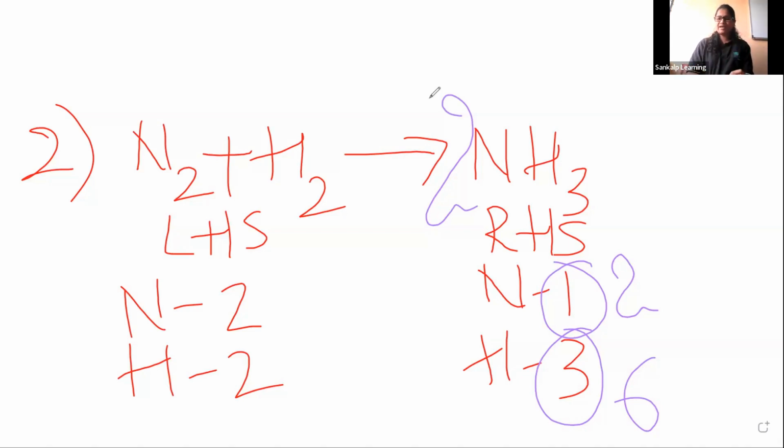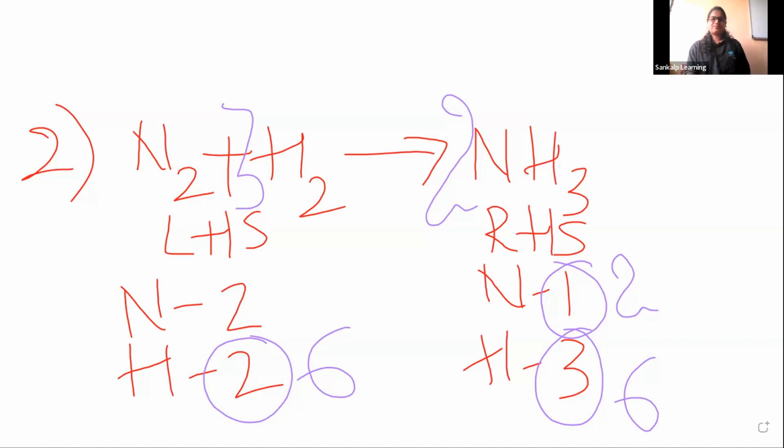Hydrogen is 2 on the left hand side. Now again the hydrogen is not balanced. So again I have to balance the hydrogen. If I want to make this hydrogen as 6, what am I going to do? Any guess, guys? Very good, we are going to multiply this with 3. 3 twos are 6. Now nitrogen is also balanced. Hydrogen is also balanced. Like this we have to balance the equation.